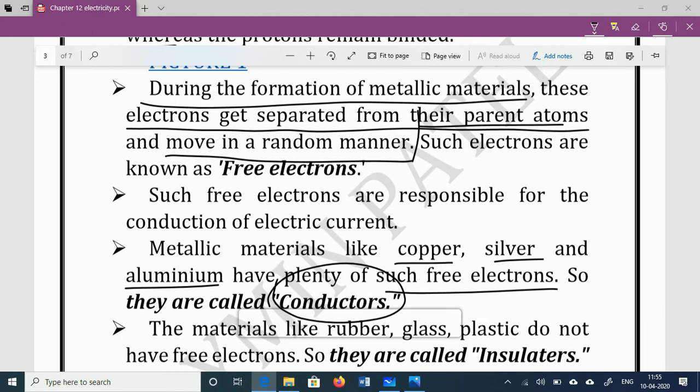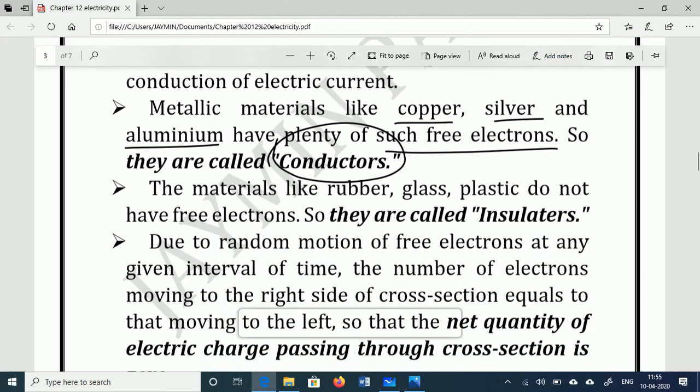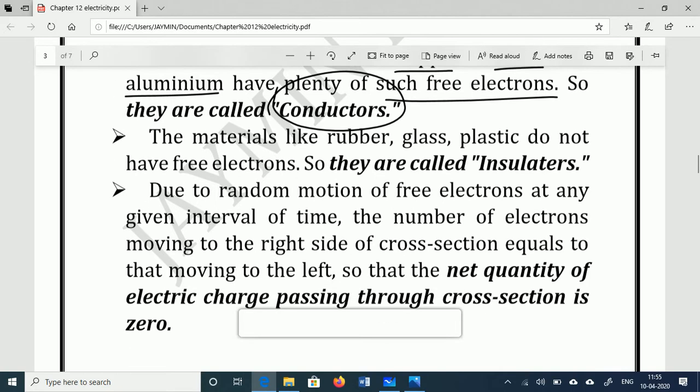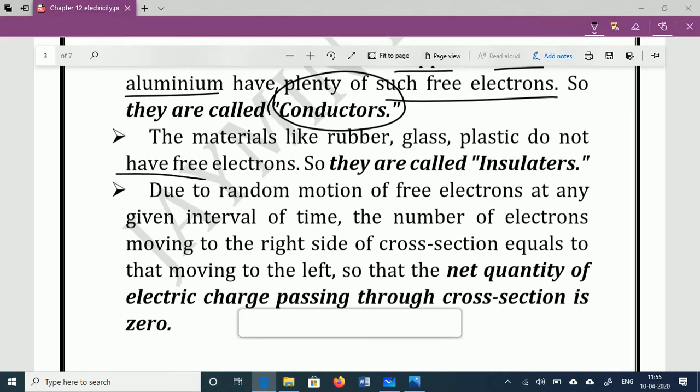And materials like rubber, glass, and plastic do not possess free electrons, and that's why these materials are considered as insulators. So we can classify a material as a conductor or an insulator on the basis of free electrons also.